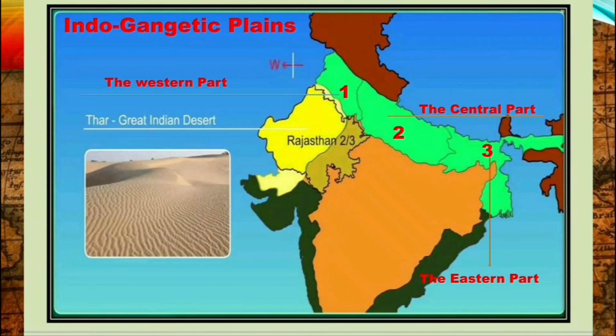The Indo-Gangetic Plains are divided into three: the western part, the middle portion, that is the central part, and the third one is the eastern part. The western part is formed by the river Indus, and the central part is formed by the river Ganga, and the eastern part is formed by the river Brahmaputra.